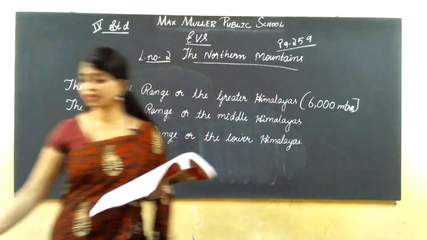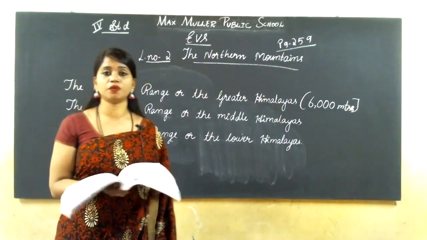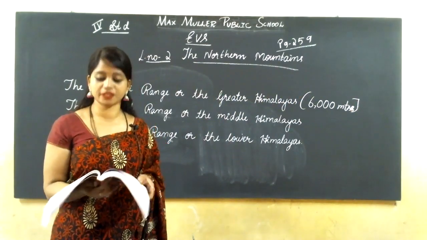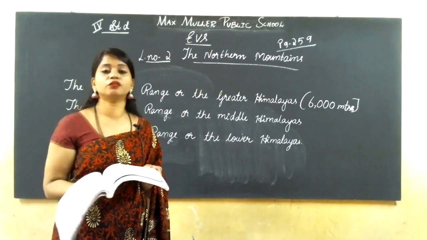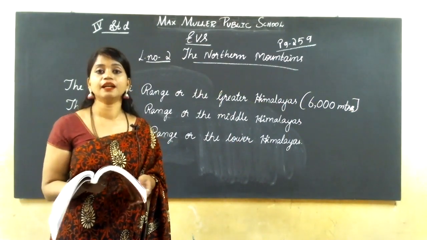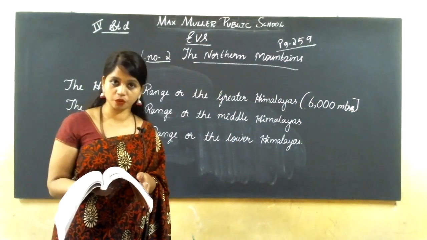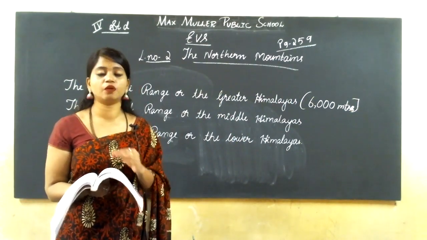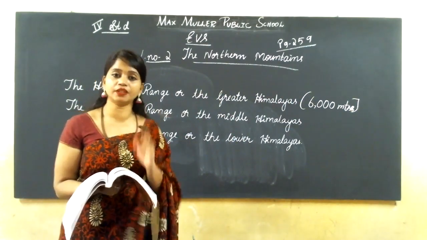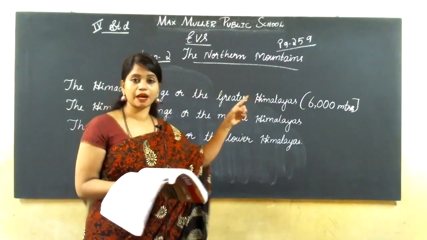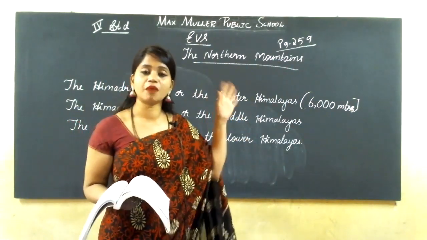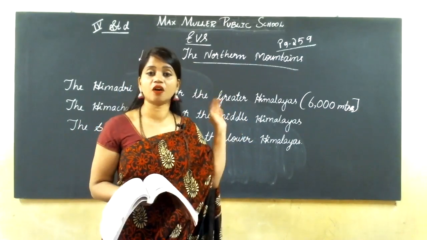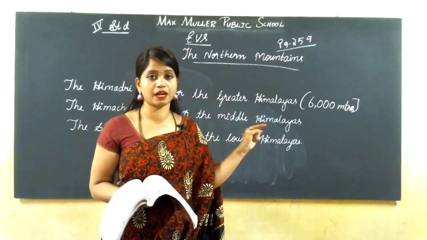The average height of these mountains is 6,000 meters. They are covered with snow throughout the year. This is the Greater Himalayas or Himadri range. These are the highest mountain range, and it is in the northmost part of our India.